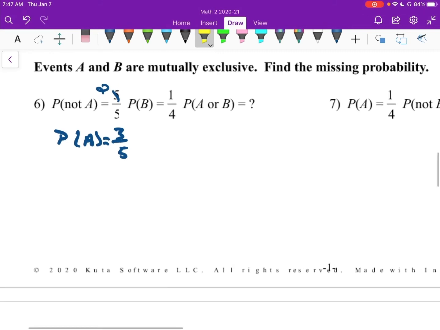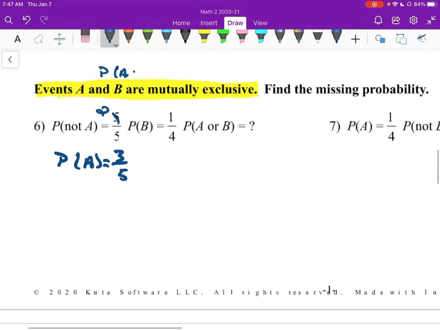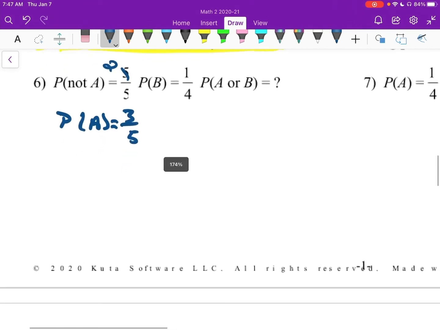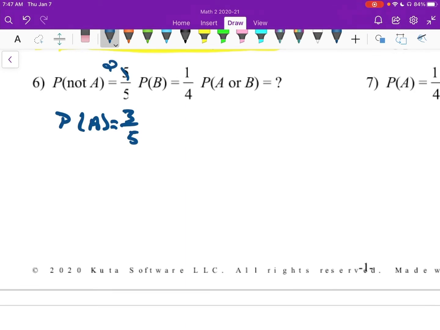Now I'm looking at the directions. I don't know if I talked about it yet. Events A and B are mutually exclusive. Okay, they are mutually exclusive. That means that probability of A and B is 0. Probability of A given B is 0. So, plugging into the formula, I'm going to change this to be an X, that way it's just faster to write down. X equals probability of A or B equals the probability of A plus the probability of B minus the probability of A and B. But in this case, it's going to be 0.